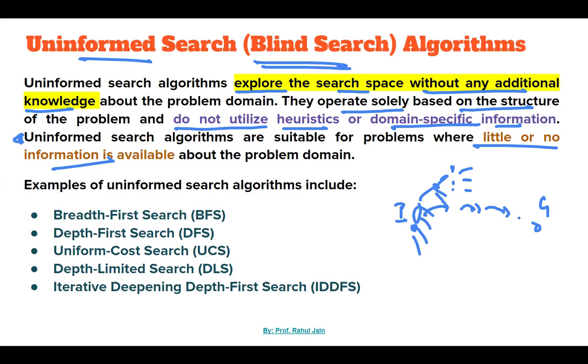That is called uninformed search, that is blind search. In a blind way we are going. Examples are BFS, breadth first search, DFS, depth first search, uniform cost search, UCS, DLS, depth limited search, or iterative deepening depth first search. These are all examples of uninformed search.